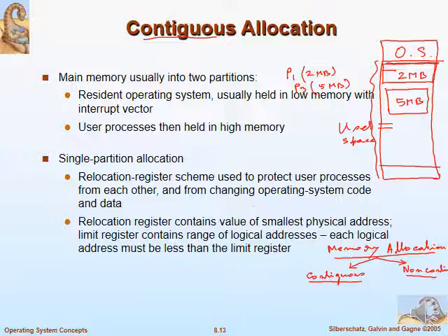For contiguous allocation, you can have a fixed number of partitions, which means the entire space is divided into some fixed size blocks.